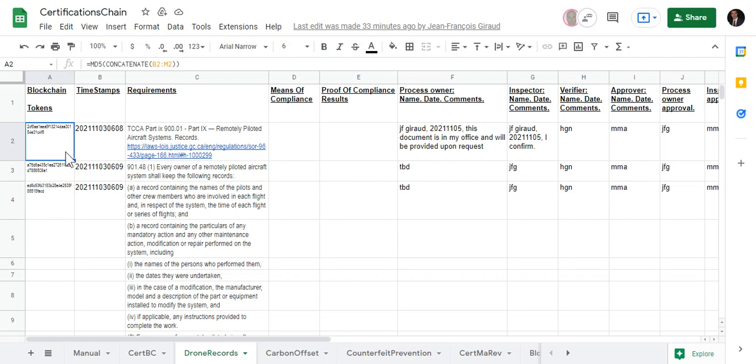So that's your hash value, that's your blockchain, that's the start of your blockchain. And when the record is entered and approved, you have this. So this cannot change. Once you have it and you want to make sure that nobody changed anything, you can just verify that this value has not changed. This is the concatenation of the entire line from B2 to M2.